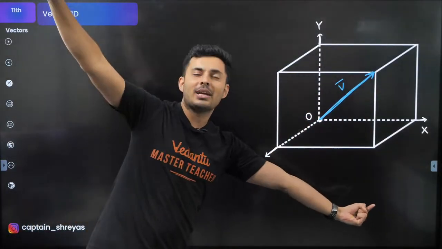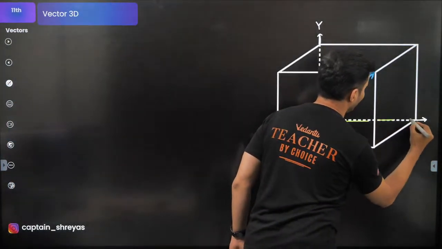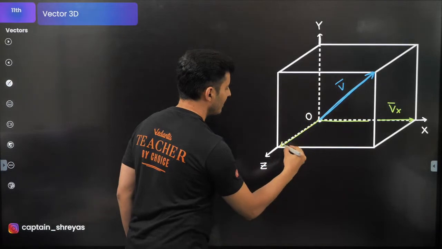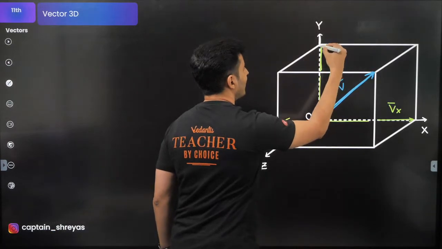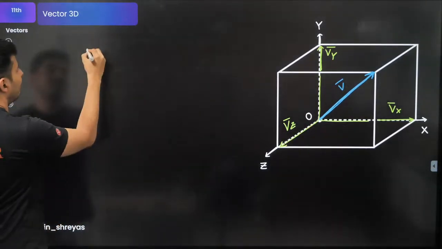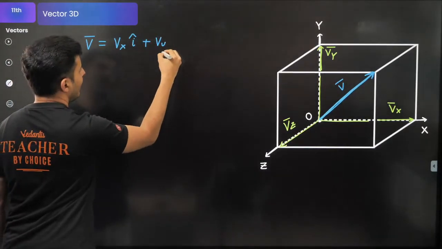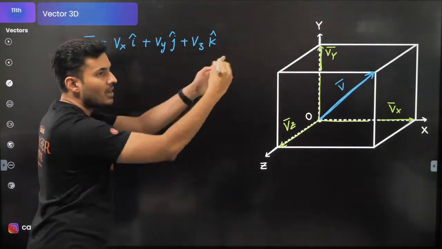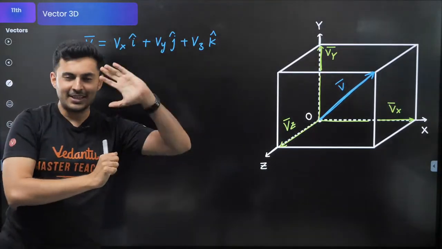It is going from one corner to the other corner, and this vector will obviously have its 3 components. One component over here will be called Vx. Then you will also have one component over here, which will obviously be the Vz component, and this component is nothing but your y component. So our vector V is technically made of Vx i plus Vy j plus Vz k. These are your 3 components in the x, y and z directions. I hope everybody is understanding and able to visualize it.